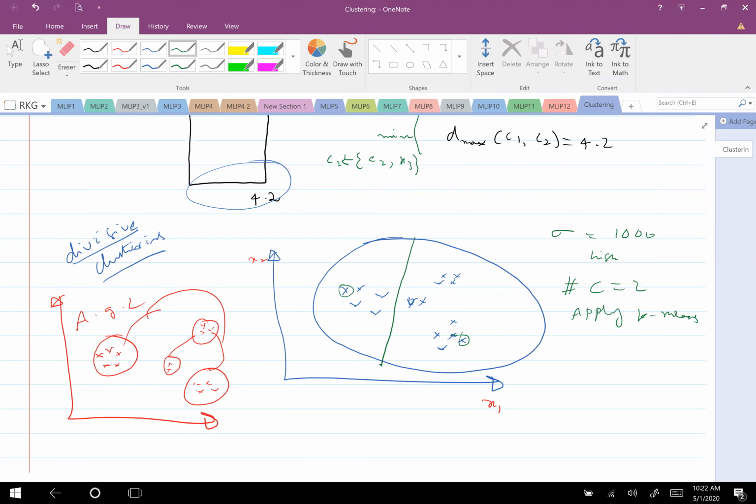Now should I stop here or not? I will decide again by looking at the variances. There are 2 things I can use to decide whether I need to go further or stop here. One is to look at the variance again. Say within this cluster the variance may still be 500, or 560. I say it is high.